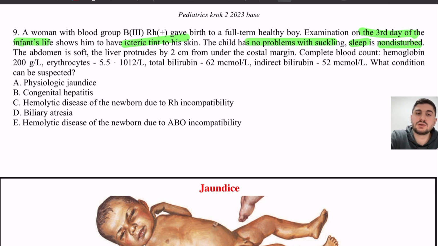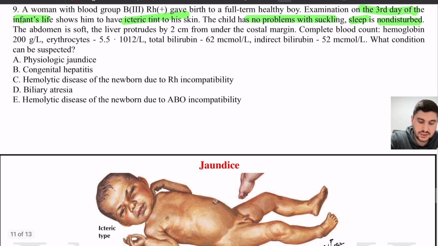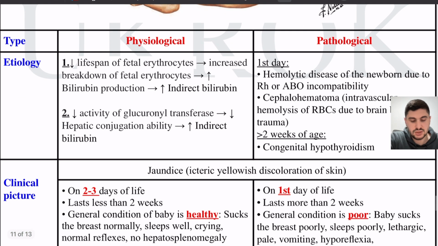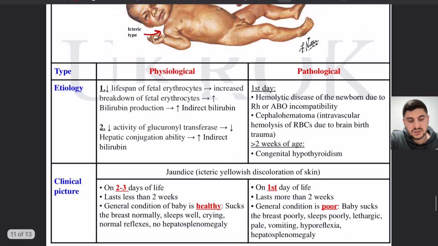This is also an important question, to know if the child has normal jaundice, physiological jaundice, or pathological jaundice. What is jaundice? Jaundice is yellowish discoloration of the skin and sclera. As you can see here, this baby has yellowish discoloration of the skin, but it can be normal in newborn babies, or it can be abnormal, and it's important to know because then we can prevent complications. What is normal, what is not normal?